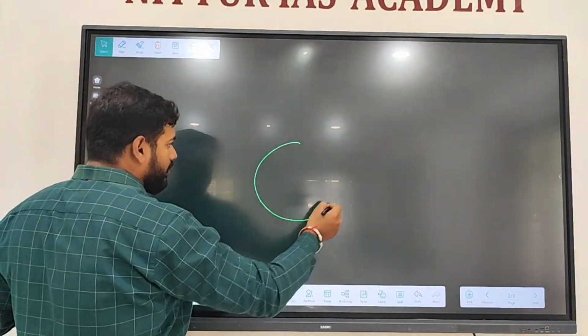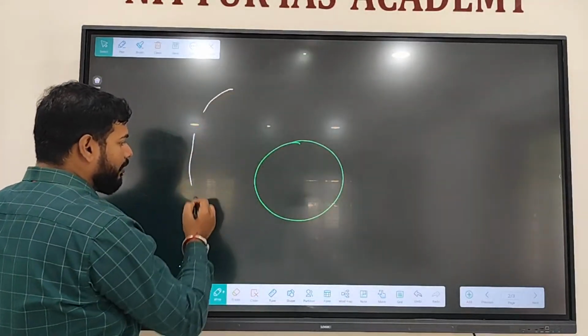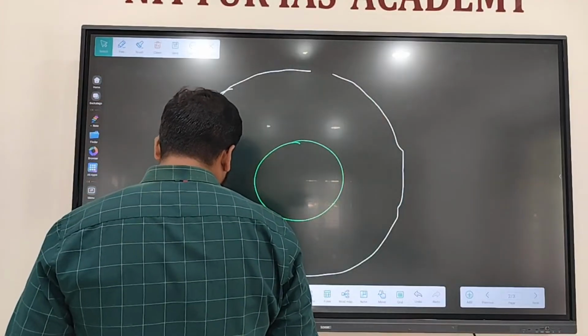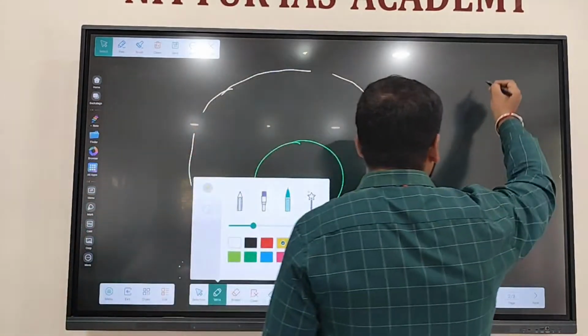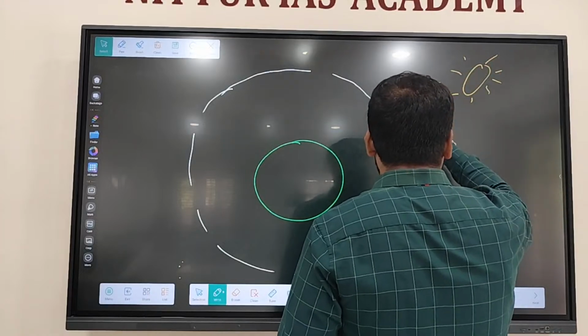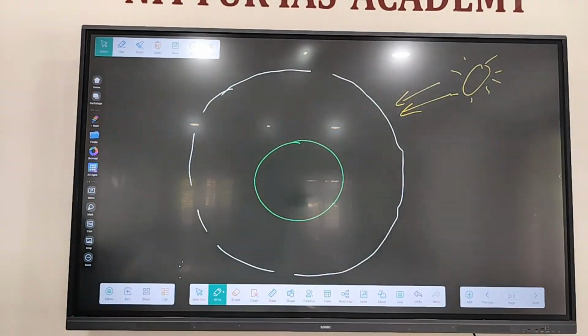Around our Earth, we have atmosphere, right? Sunlight comes to us with heat. We do get light and heat from the sun, right? In the form of radiation, solar radiation.